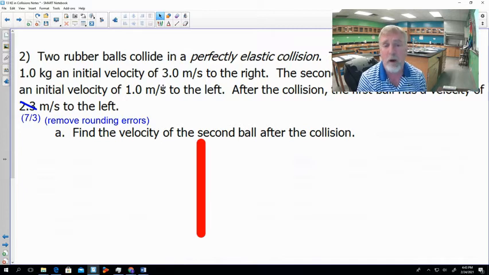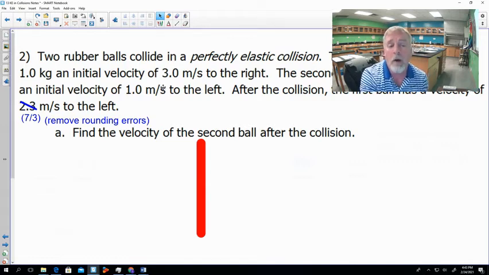After the collision, the first ball has a velocity of, well, the problem initially said 2.3 meters per second. That's rounded, and it caused problems later on. So I went through and used the exact amount and just took it as 7/3, so that's 2.3333. It just matters where you drop off that decimal point. If we leave it as a fraction, it saves us some rounding errors at the end.